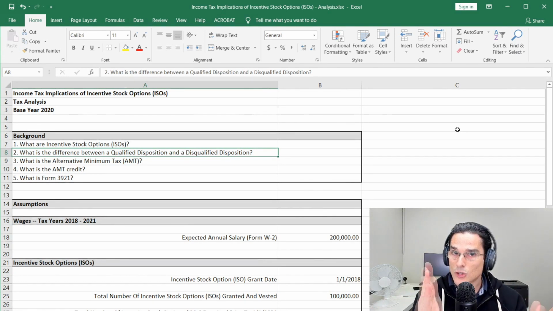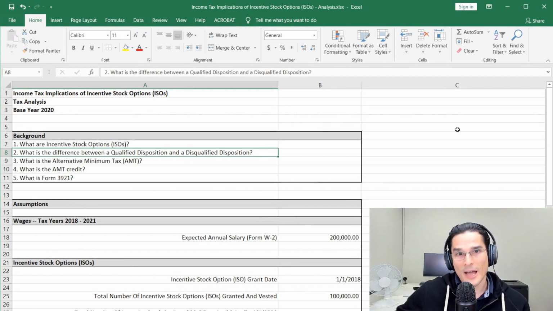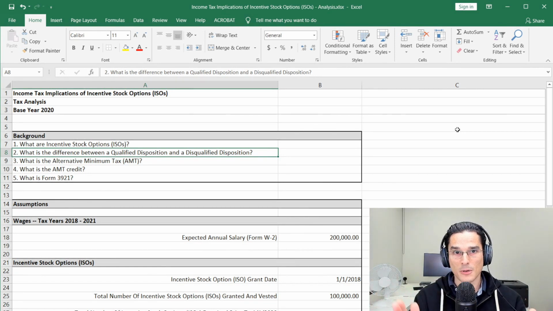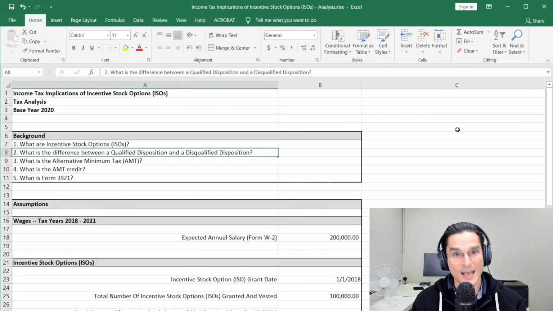Those holding periods are 2 years after the grant date. There's another requirement that you have to wait a year after the exercise date to go ahead and sell those shares. So there's those two holding periods. You have 2 years after grant date and a year after the date of exercise. Both need to be met. It's not one or the other.